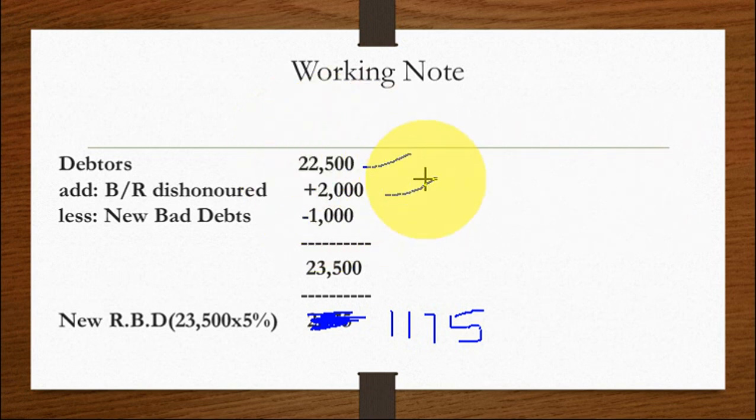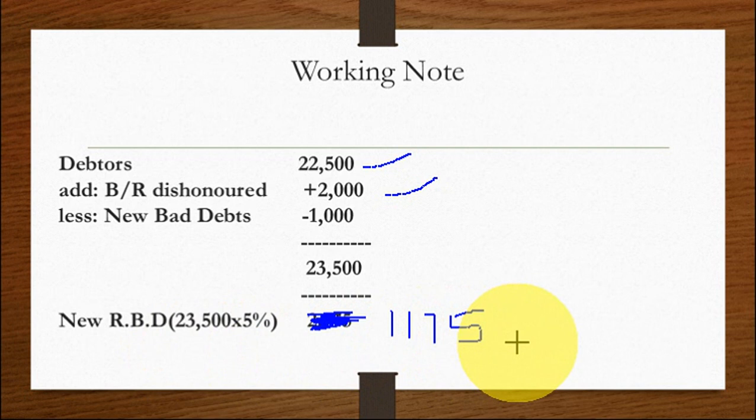So 22,500 plus 2,000, 24,500. Less bad debt. This is the total debtors now. From total debtors, we have to deduct the bad debts. Less bad debt, 1,000. So 23,500 is the good debtors. On that 23,500 into 5% you have to calculate 1,175. So this is the new RBD.